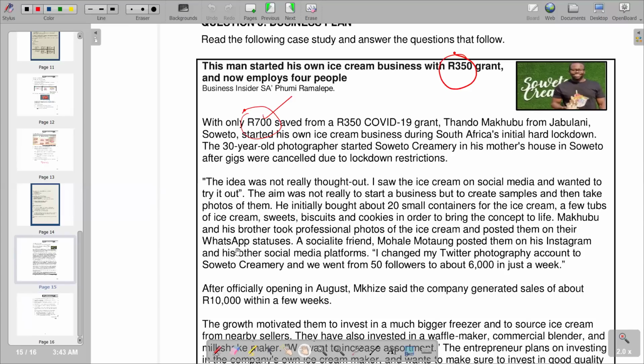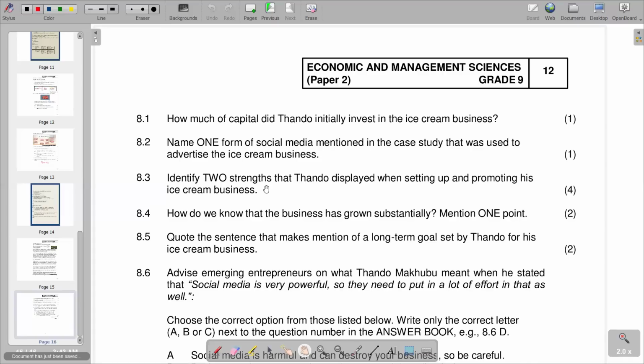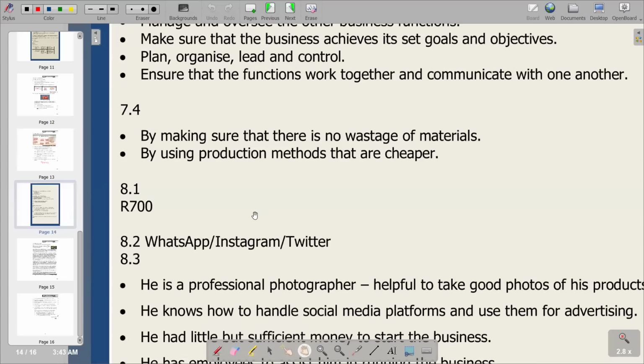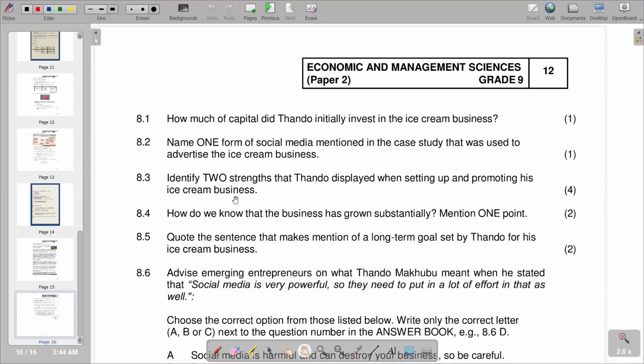It's a social media platform. The question needs only one form, so you can just use Twitter or WhatsApp. According to the answer section, we've got WhatsApp, Instagram and Twitter. So Instagram is also mentioned in the case study. Then I'll go to the next question.